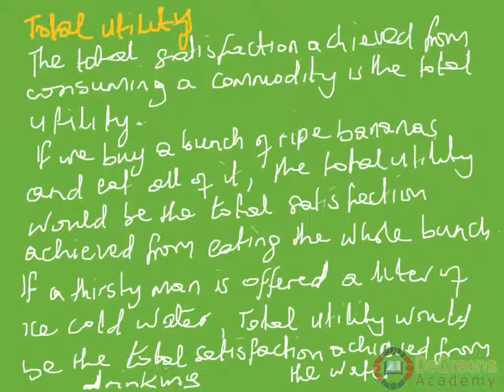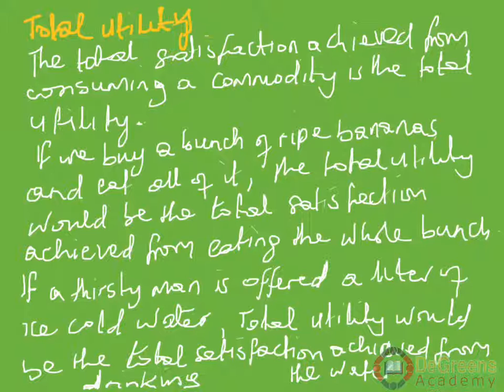So if we look at this form of utility, total utility: total utility is the total satisfaction achieved from consuming a commodity.